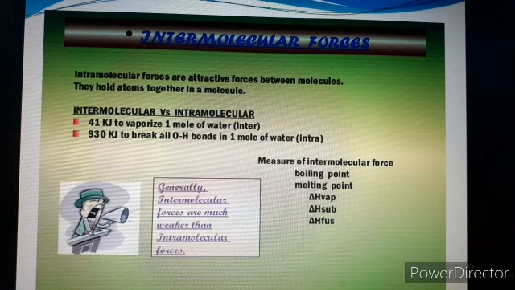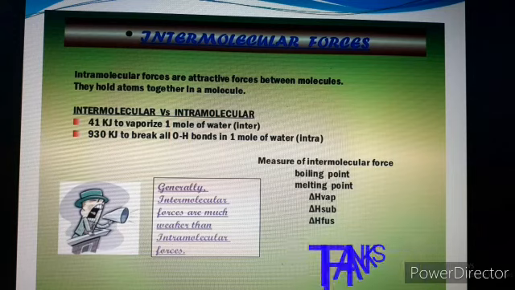So generally intermolecular forces are much weaker as compared to intramolecular forces. Intermolecular is between different particles or molecules, while intramolecular means in the same molecule, so they are tightly packed and strongly bonded with each other. So this is an introduction to the chapter and the topic of intermolecular forces. In the next video we will discuss one by one all the intermolecular forces present in the physical states of matter, solid, liquid and gases. We will discuss all the properties of gases and liquids in this chapter. If you have any doubt up to here, you can call me anytime. Thank you.